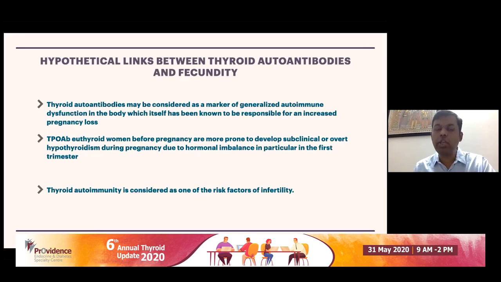There are 3 ways in which they could be linked. One is that thyroid autoantibody may be a marker of generalized autoimmune dysfunction. Another is that thyroid autoantibody may cause euthyroid women to go into some kind of mild hypothyroidism during pregnancy, causing pregnancy losses. And thyroid autoimmunity is also a risk factor in infertility by unknown mechanisms. We really don't know what the mechanisms could be.